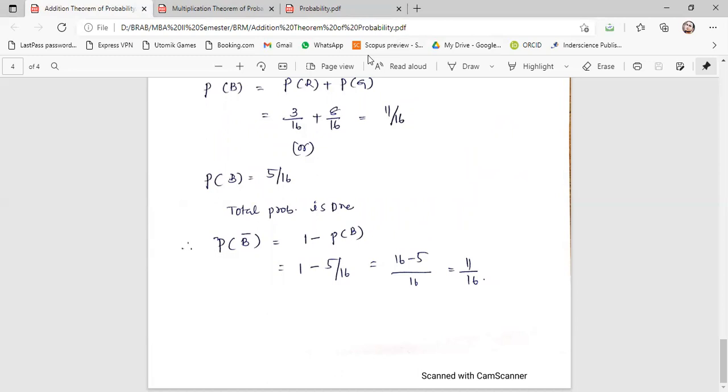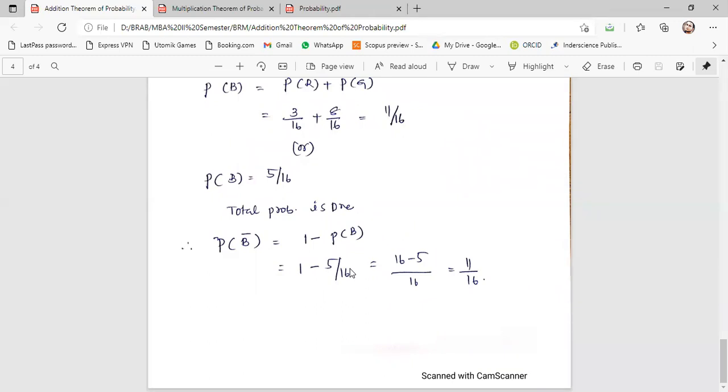Probability of B bar is equal to 1 minus probability of blue ball. B means blue ball here. So what is that? 1 minus 5 by 16. You must know the HCF and LCM process. If you simplify it, 16 into 1, 16 minus 5 by 16, that is equal to 11 by 16. I think you are aware about this simplification part. Don't ask me how to do the simplification. It is 8th class problems, right?